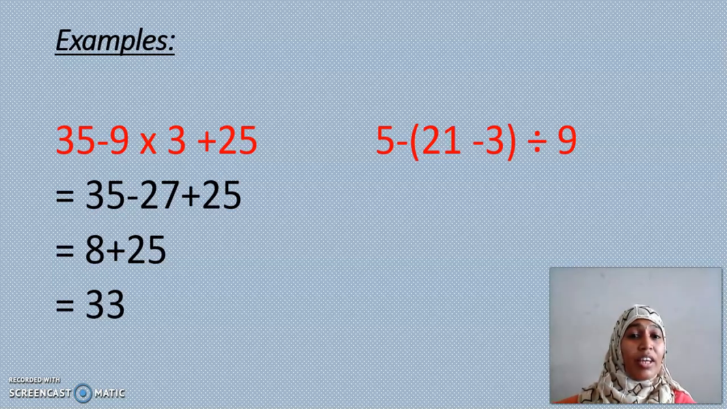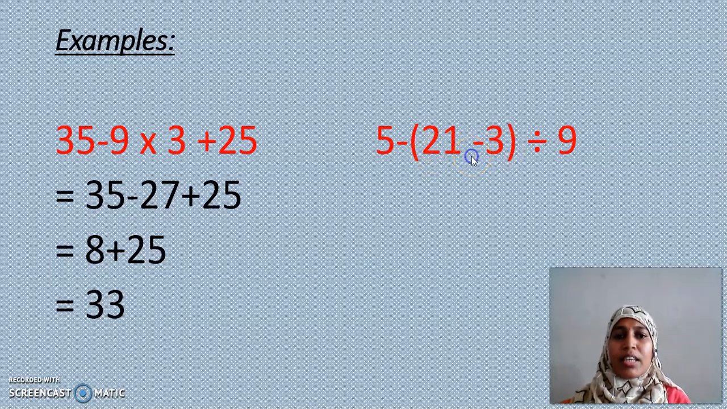Okay, here we are introducing one small bracket. What is the name of that bracket? Yes, you are right. It is not called common bracket. First thing, as per BODMAS rule, I should simplify the things that are there inside that bracket. Okay, first I will solve 21 minus 3.